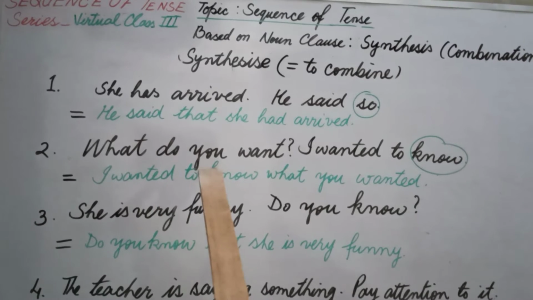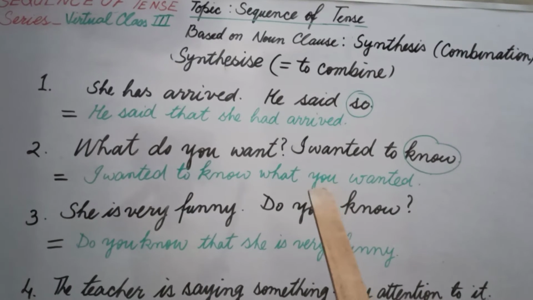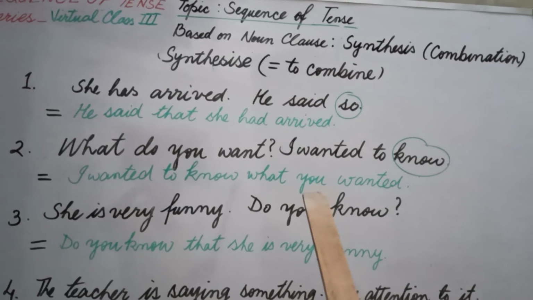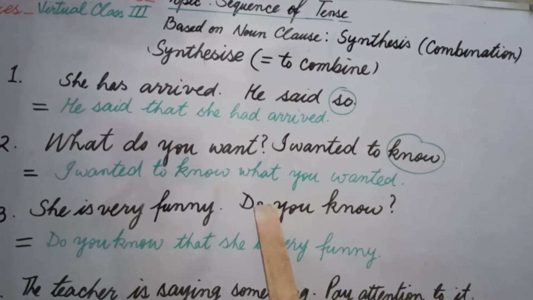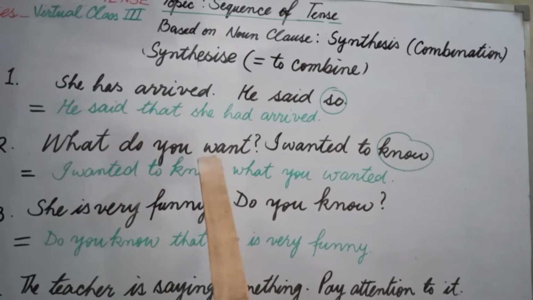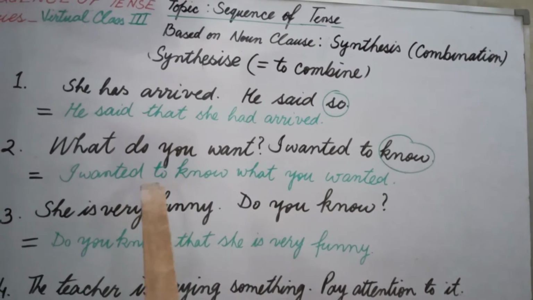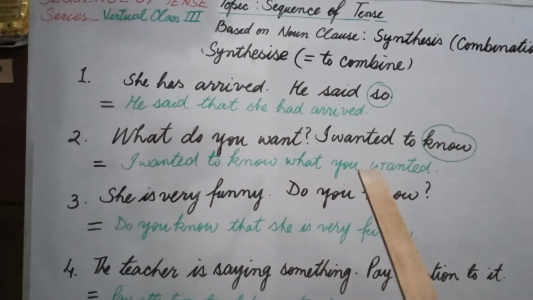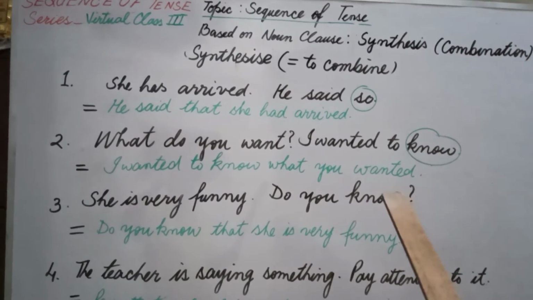You is at the 3rd number. We will have to write it on the 2nd number just after the question word. We don't use a helping verb, we use an assertive style sentence, and we will write what you want. This want is changed into wanted because this part is in past. That's why we wrote I wanted to know what you wanted.